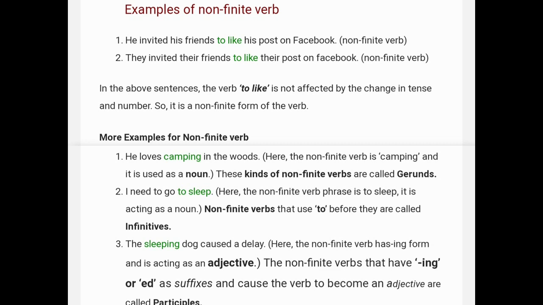Next example is: the sleeping dog caused a delay. Here the non-finite verb has the -ing form and is acting as an adjective. The non-finite verbs that have -ing or -ed as suffixes and cause the verb to become an adjective are called participles. So when we place -ing or -ed as a suffix on any verb, this verb becomes a participle. So you have seen in the first and second examples, the non-finite verbs come in the form of a noun, and in the third example, the non-finite verb comes in the form of an adjective, that is called a participle.